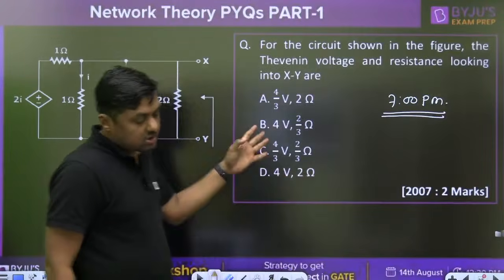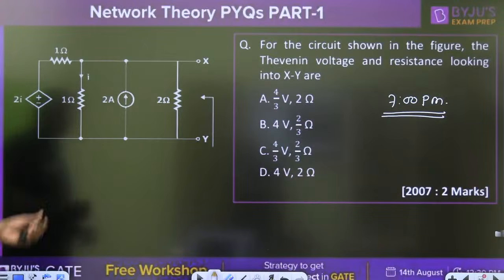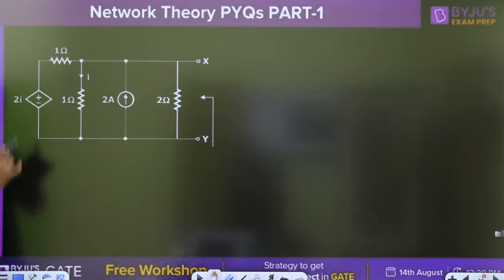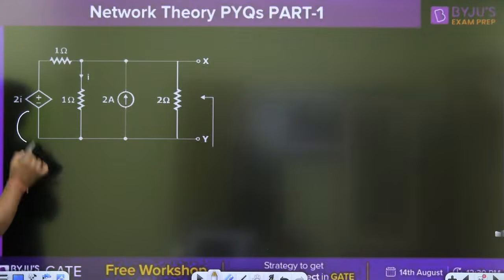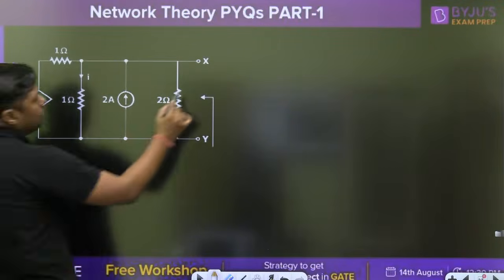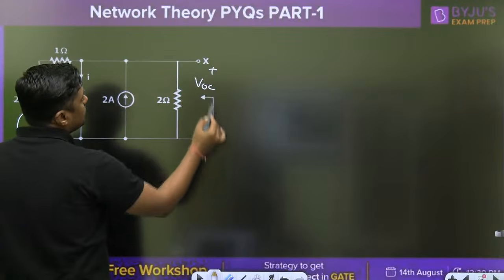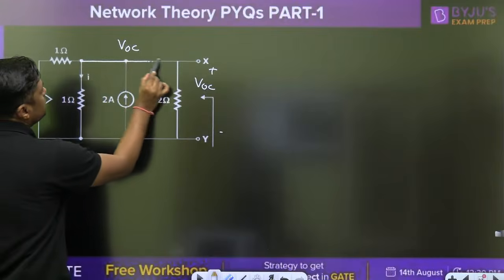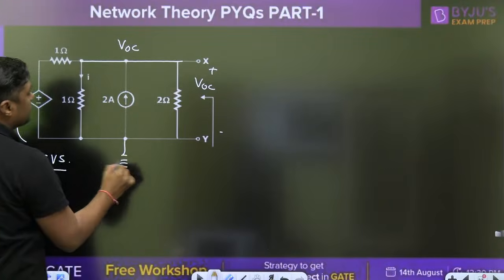Okay. What is the answer? Now, this is a 2I. It is a current controlled voltage source. First of all, you have to find the VOC. Very simple, you can write the VOC here because it is a single node. Let this be the reference node.